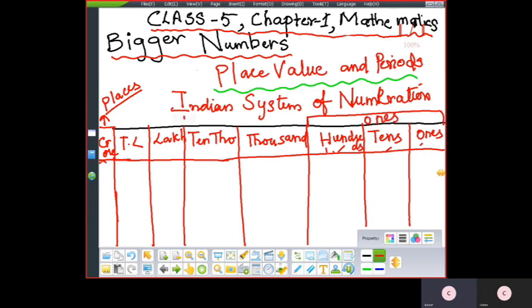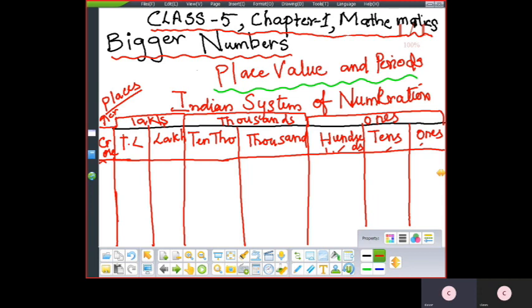So here, 1,000, 10,000 comes under the thousand period. Then lakh, 10 lakh comes under the lakh period. And crore, as usual, is the crore period.